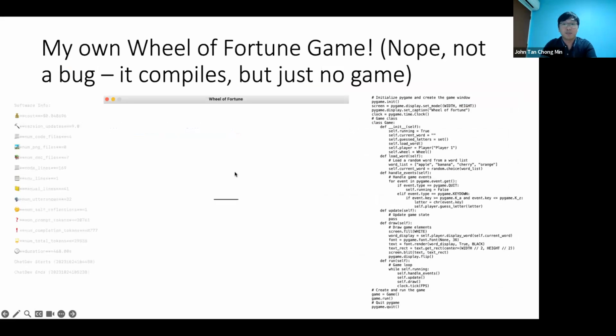All right, Wheel of Fortune game. In the end, what happened is that they just created this thing here. There's no wheel. I mean, you can key in some of the letters. It costs about 0.04 cents. The number of tokens is 20,000, completion tokens about 9,000. It took about 8 minutes, 468 seconds.